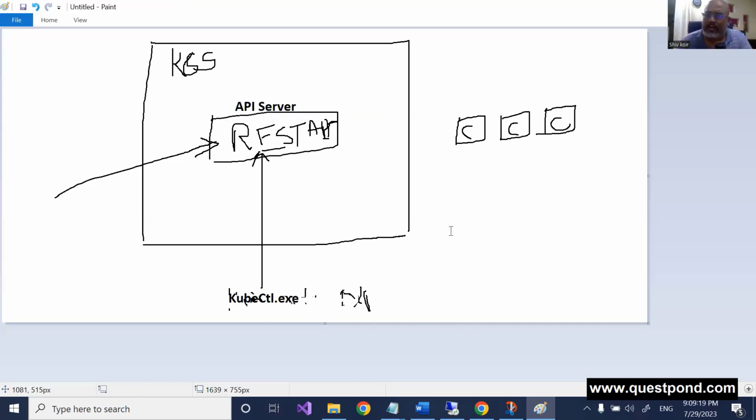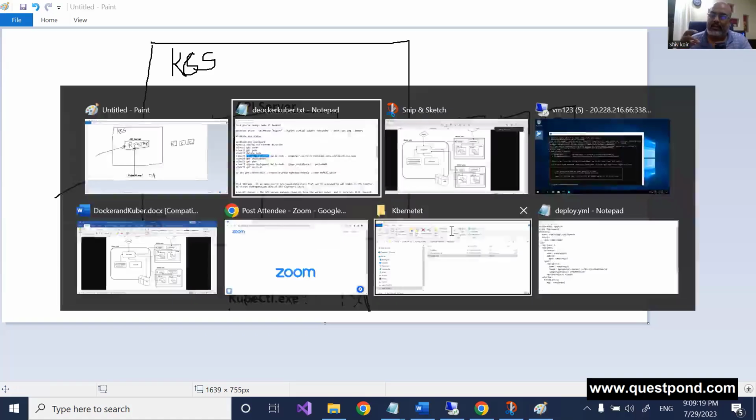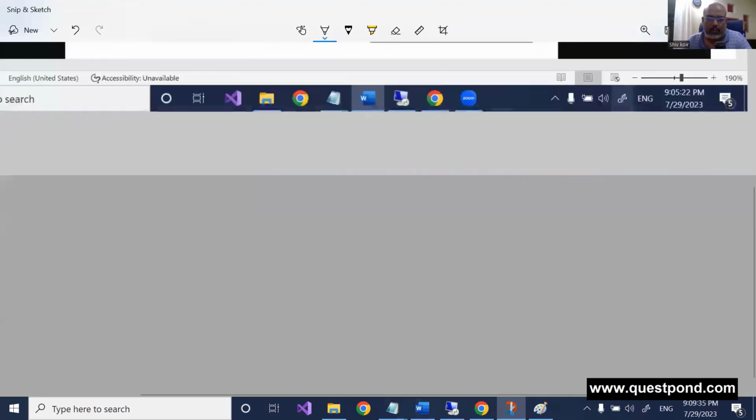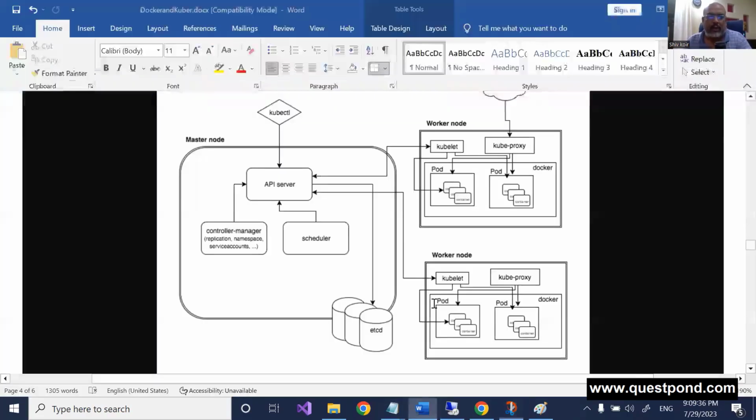Now, the next component here is the etcd. You can think of it as having metadata which says how many pods are running and which Docker is having an issue. As I'm explaining these components, I've put them down here.